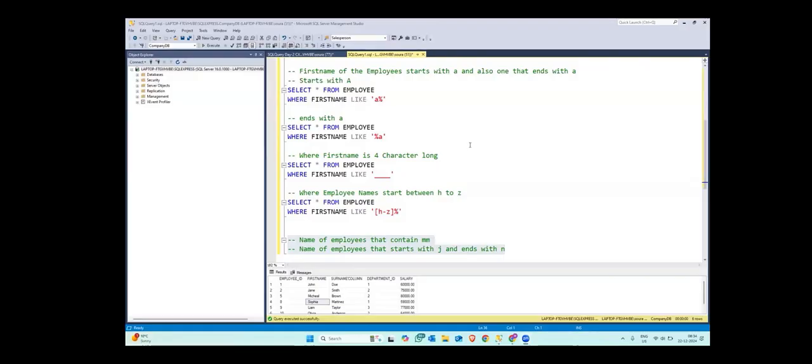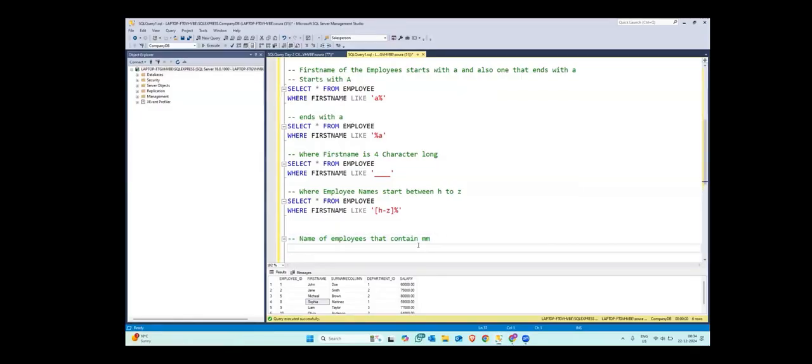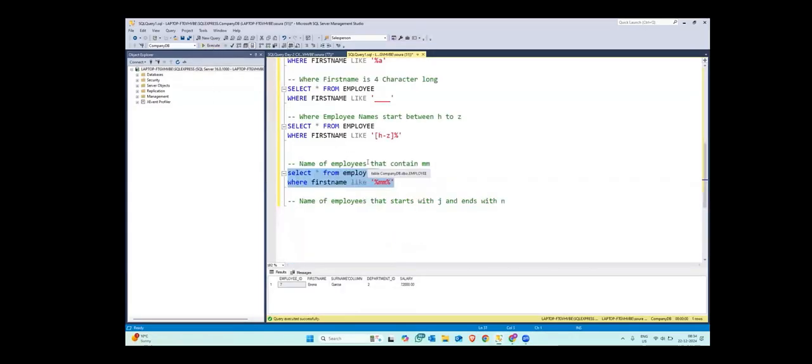Okay. So Satya has written, select star from employee where first name like MM. Okay. So I think this is correct. Let me copy paste here and run it. Okay, great. Now, second question is, okay, I'm pasting the solution from those who have done, but you try yourself also. I've copy pasted the question in the chat box. Try it yourself so that you can get a better outlook. Okay, so first is solved. Now I'll wait for the other round.